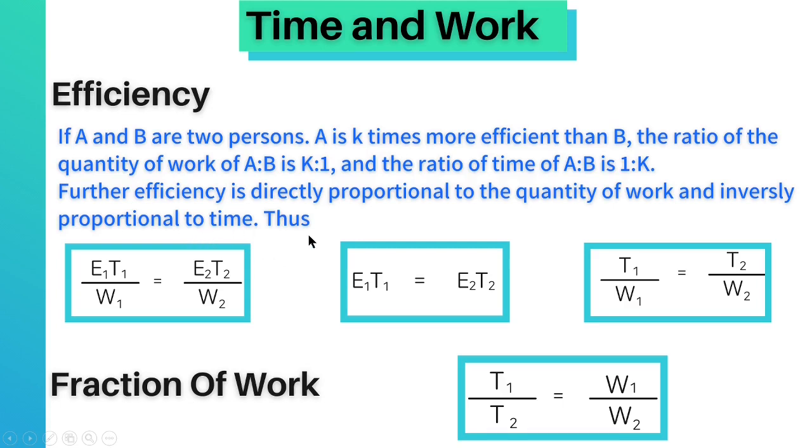And we can combine this concept and make a formula like this: efficiency 1 into time 1 upon work 1 equal to efficiency 2 into time 2 upon work 2. That is E1 T1 upon W1 equal to E2 T2 upon W2. And if the work is the same, then efficiency 1 into time 1 equal to efficiency 2 into time 2, or E1 T1 equal to E2 T2. Also, T1 upon W1 equal to T2 upon W2.